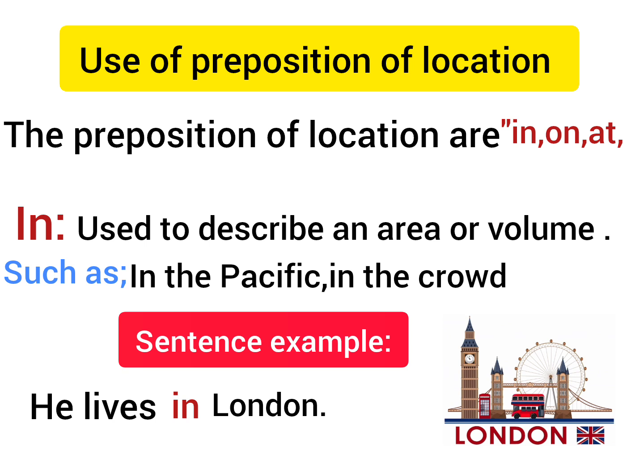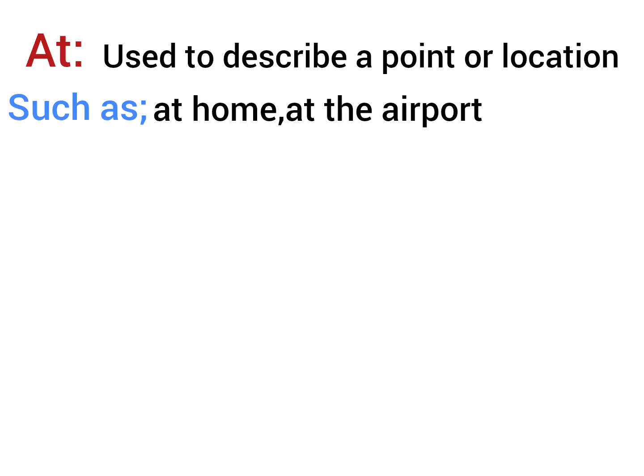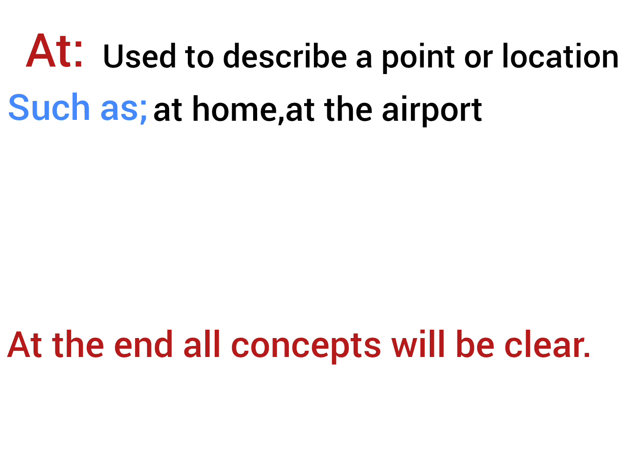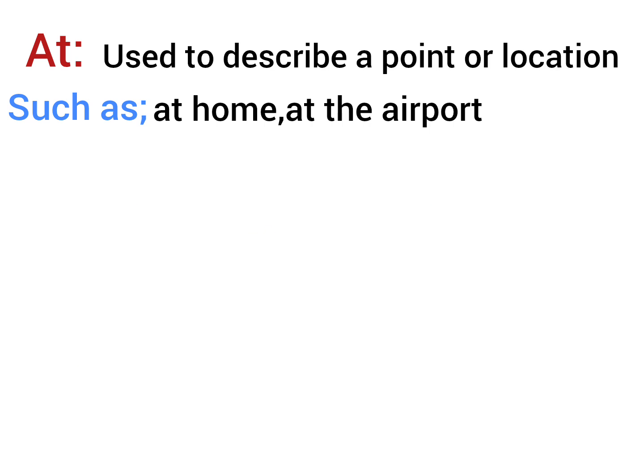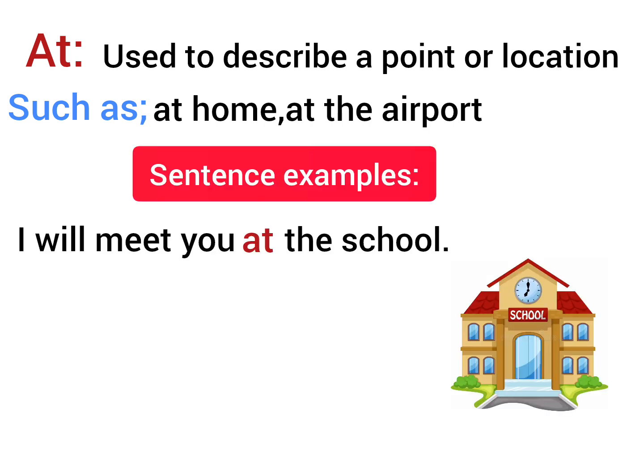Sentence example: he lives in London. Here, in is our preposition of location. At is used to describe a point or location, such as at home, at the airport. Sentence example: I will meet you at the school. Here, school is our specific point, so we use the preposition at.